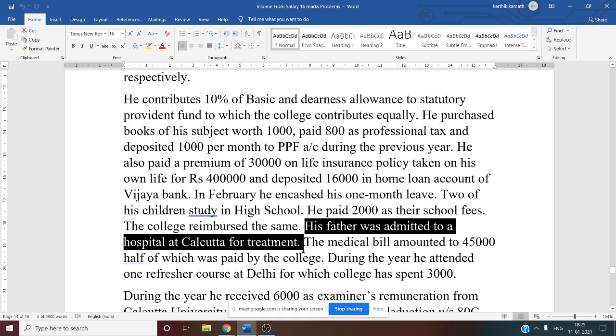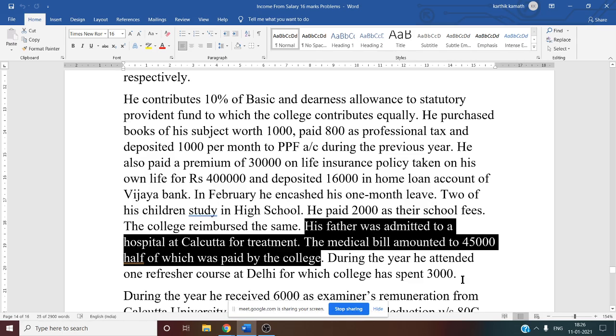Any type of reimbursement or repayment by the college or by the employer, we have to consider for the purpose of taxable salary. So only half of the amount we will take for taxable salary.